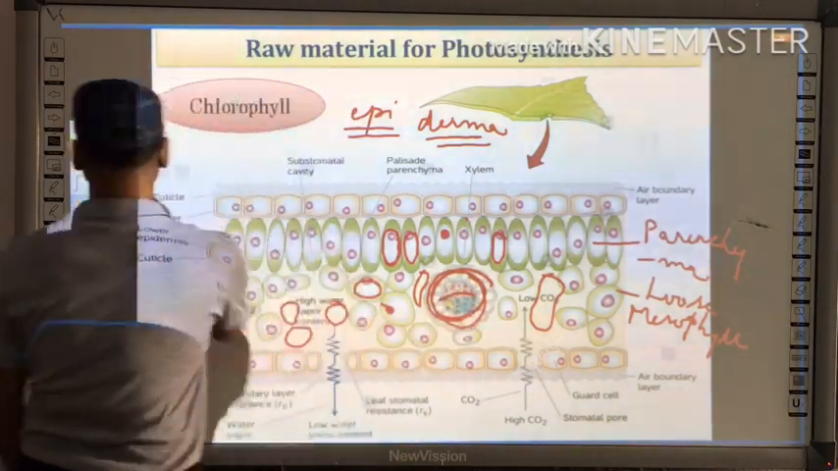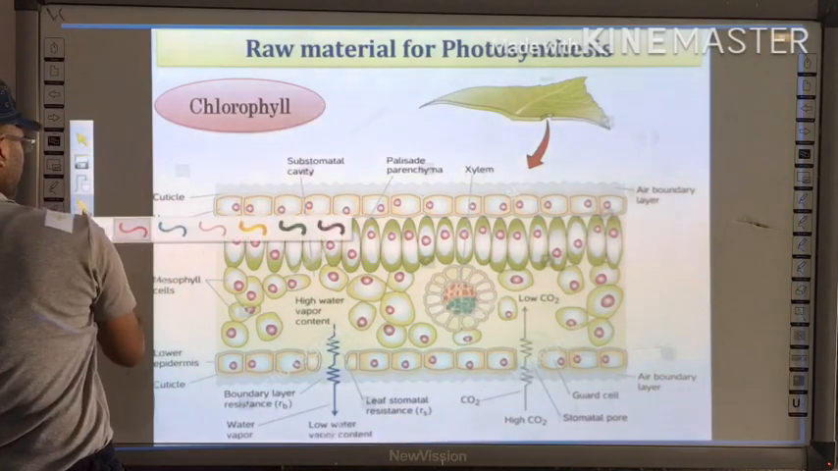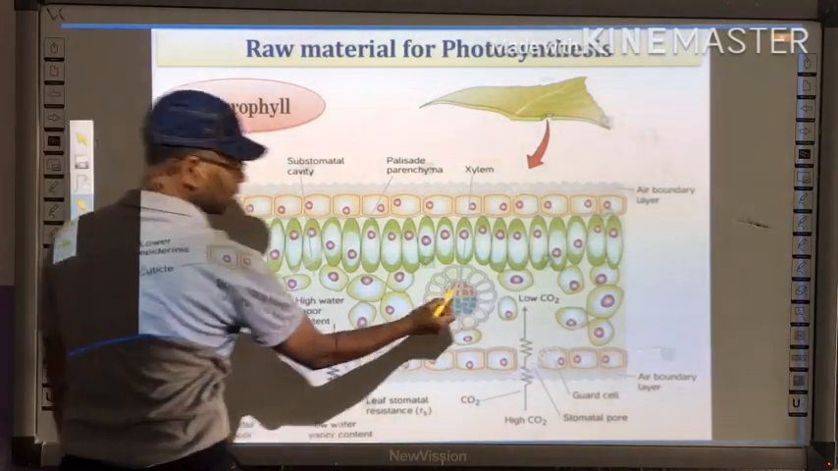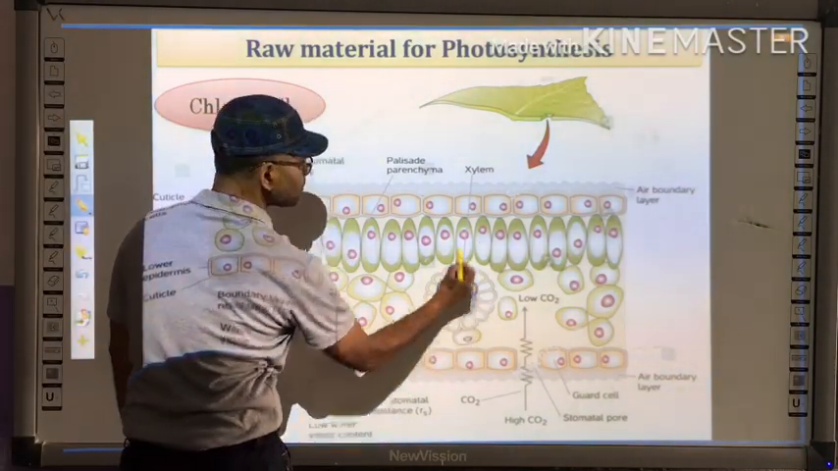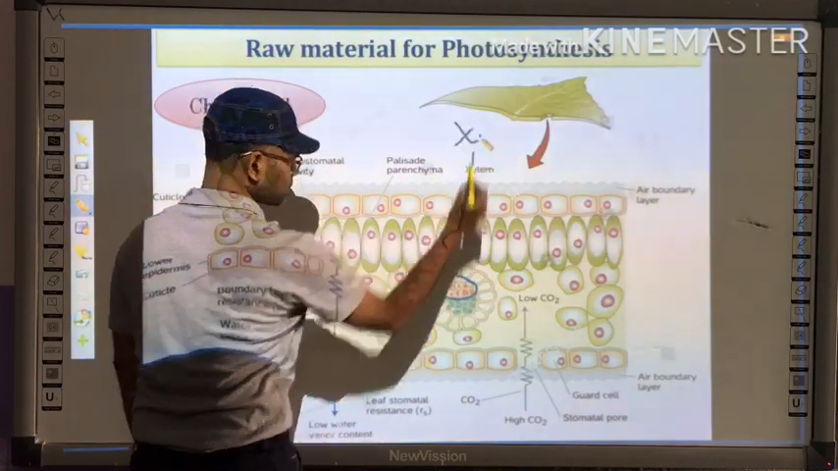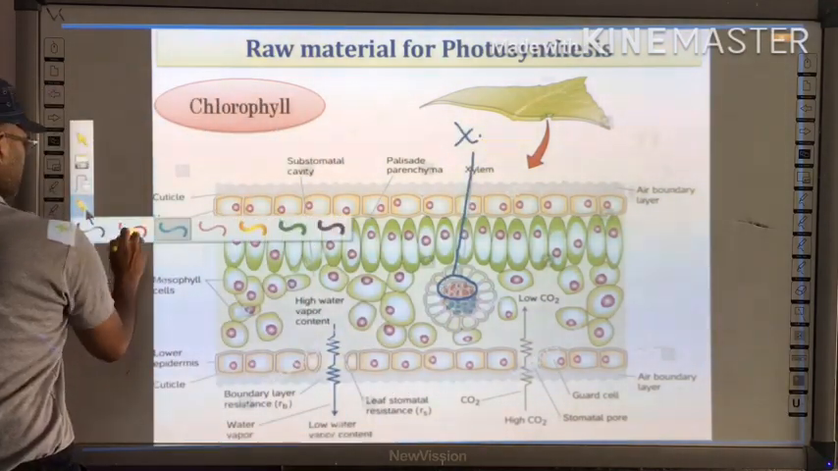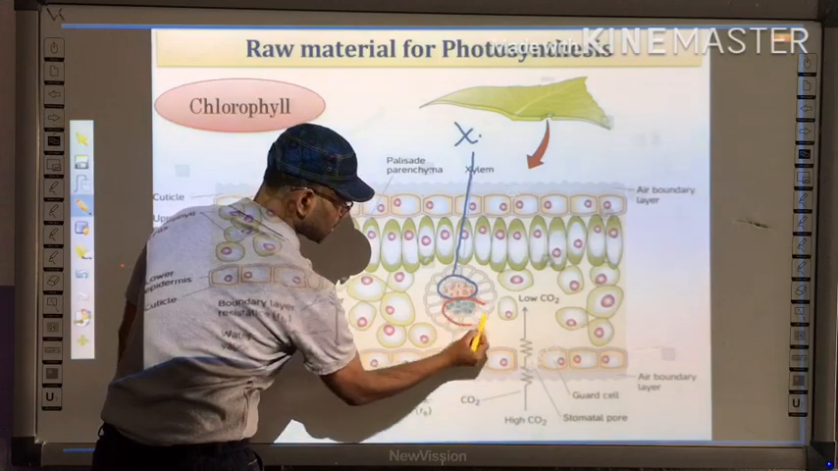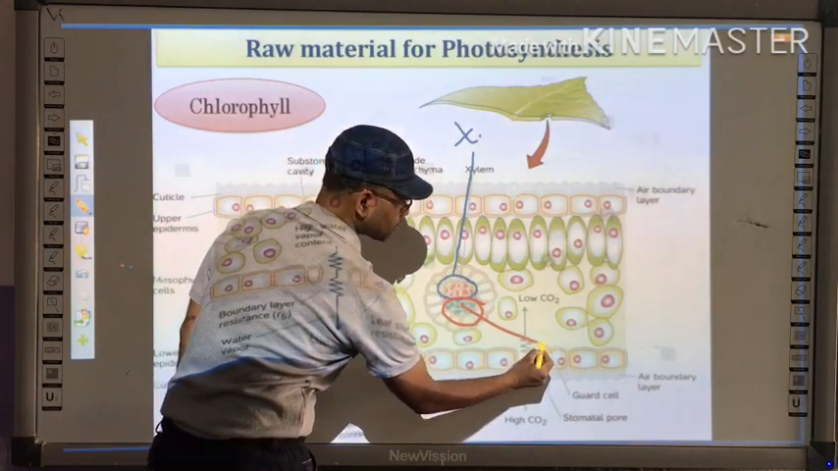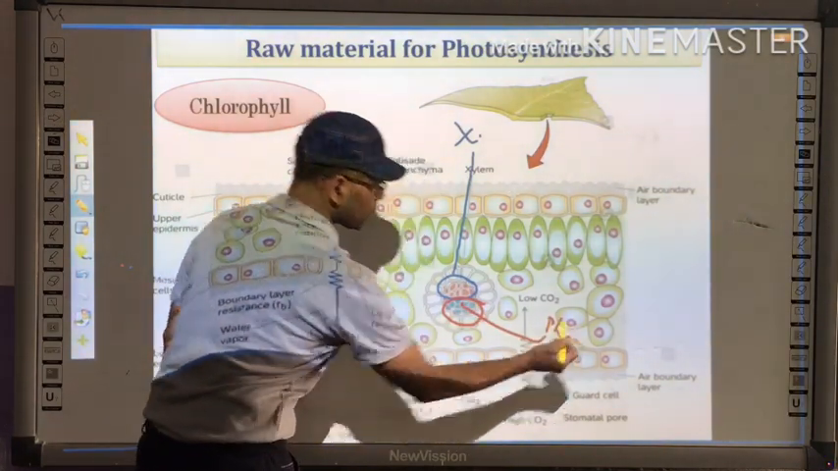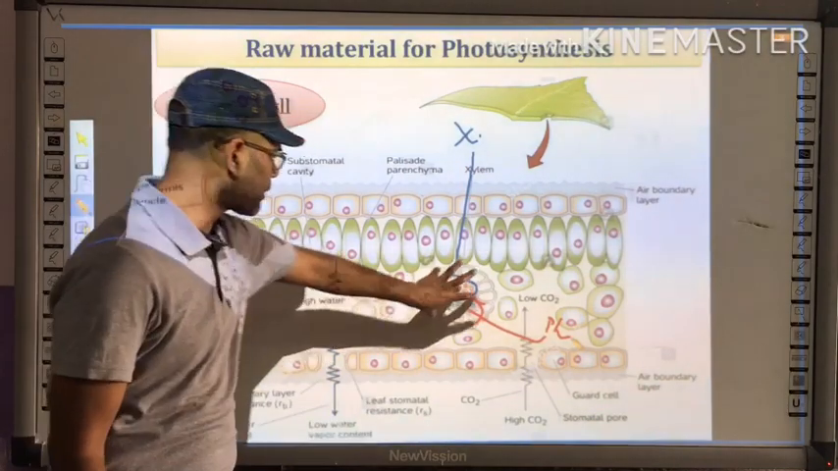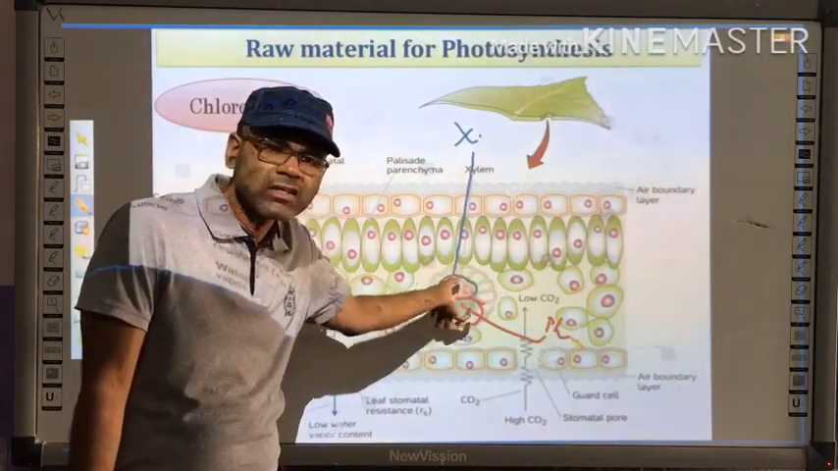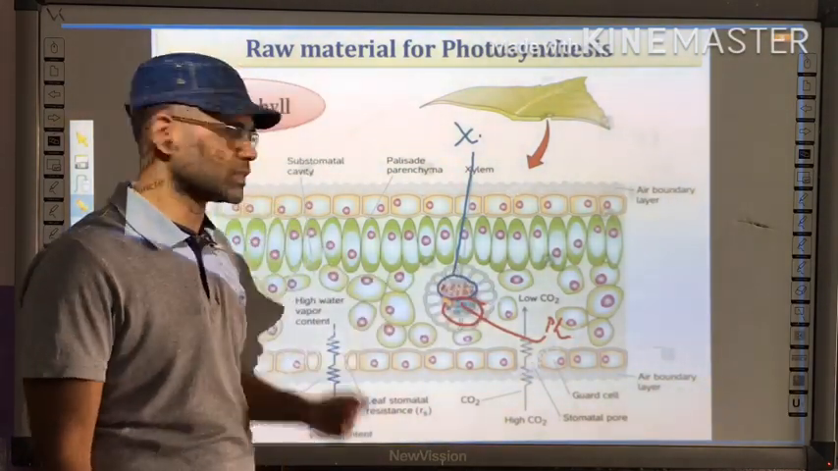This is xylem. This portion is xylem and this portion is phloem. So xylem and phloem are packed compactly, present in this sequence.